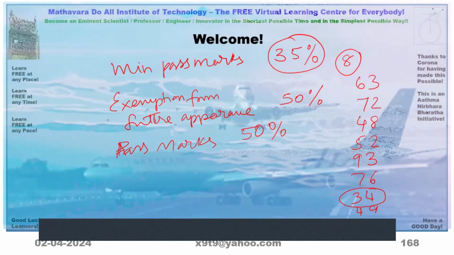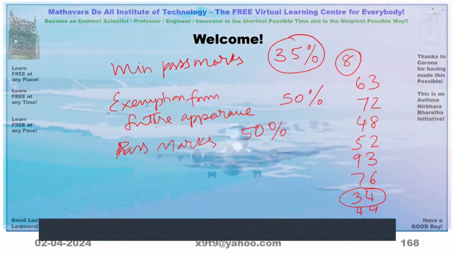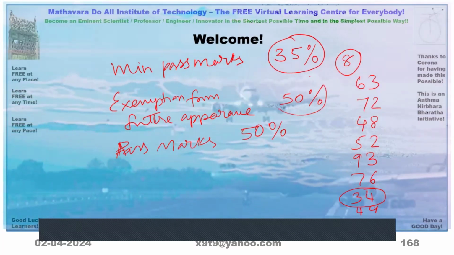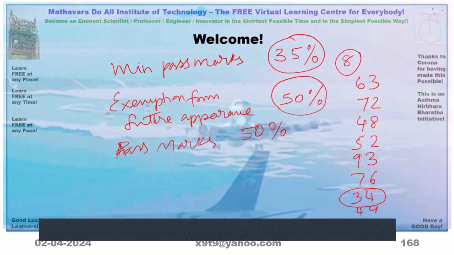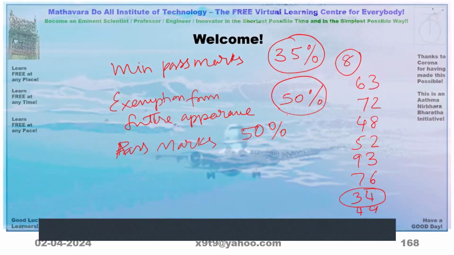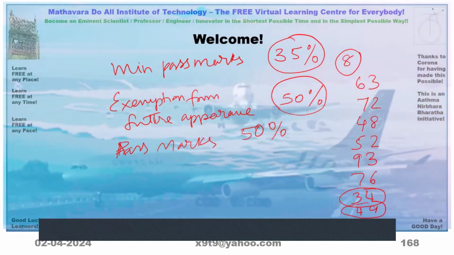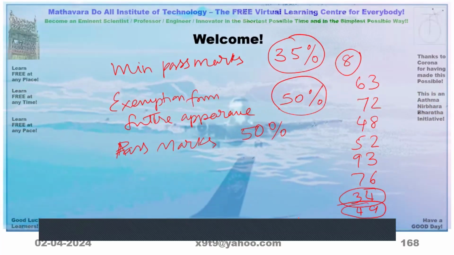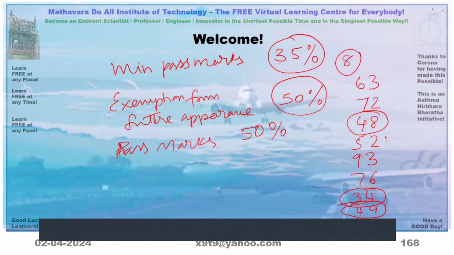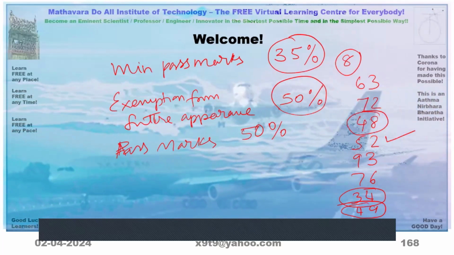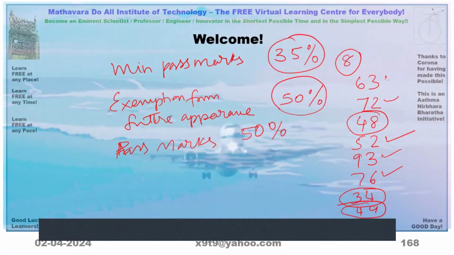So this 34 is a fail. Exemption from future appearance is 50. That means if a person is not getting exemption, he has to rewrite to get exemption at 50%. That means this 48, 49 also we have to rewrite the exam. But 52 is not required because 50% is the exemption mark. So exemption, exemption, exemption, exemption.